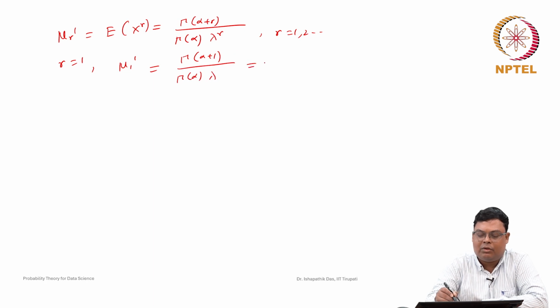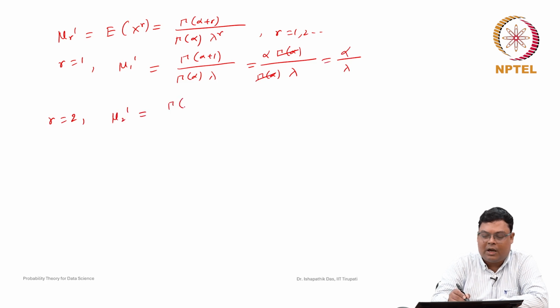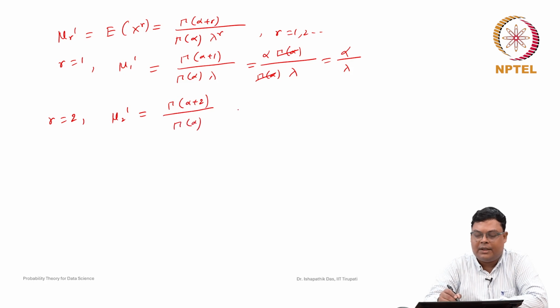So, for this alpha plus 1 we already discussed it. There is a formula: gamma alpha plus 1 is alpha gamma alpha. So, we can simplify it like this. Then gamma alpha cancelled, and this is nothing but alpha by lambda. Now, for r equal to 2, what will be mu 2 dash? Mu 2 dash will be gamma alpha plus 2 by gamma alpha, and lambda to the power r is also there, so this will be lambda square.